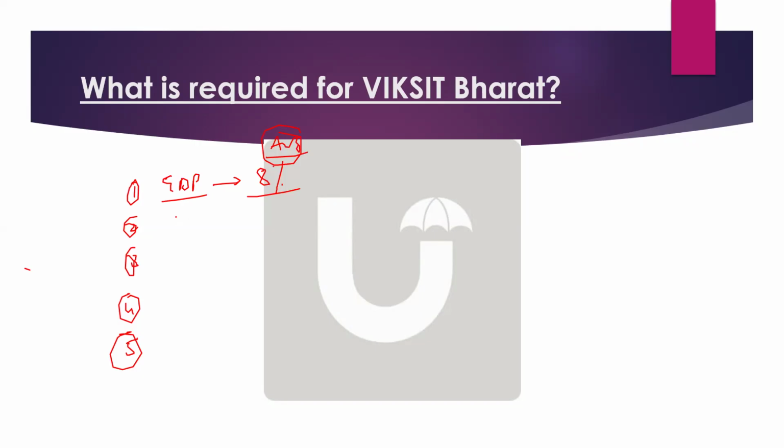And any other economic variable? Okay. Skilling. Very good. Skilling of labor, or I will call it employment only. So how much employment has to be generated for Viksit Bharat is given in the survey also. Remember these stats for the exam. Again it is simply 8, again 80 lakhs. 80 lakhs employment is required to attain Viksit Bharat by 2047. Means that many jobs have to be created. Skilling and employment. Very good. Next, any other variable for Viksit Bharat?